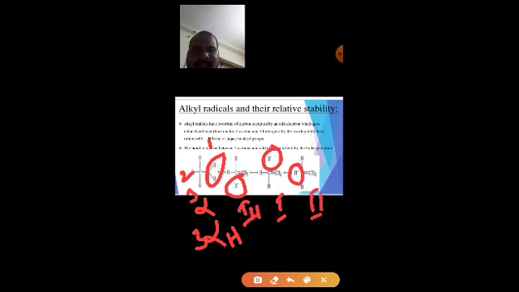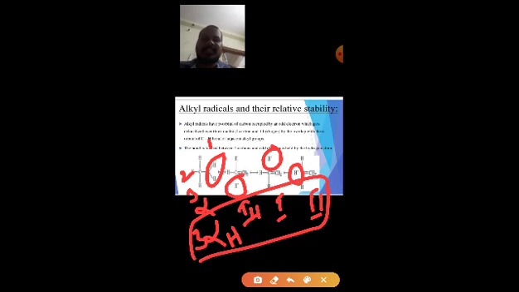This one is for the first hydrogen, this for the second hydrogen, and this for the third hydrogen. It shows 3 hyperconjugative no-bond resonance structures. It is similar to the carbonium cations, right?